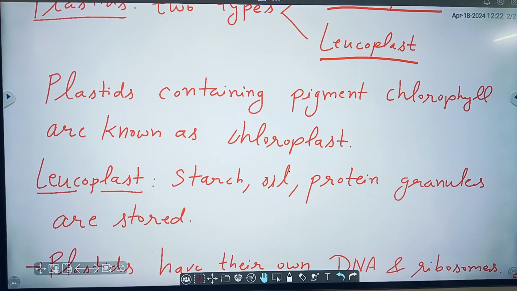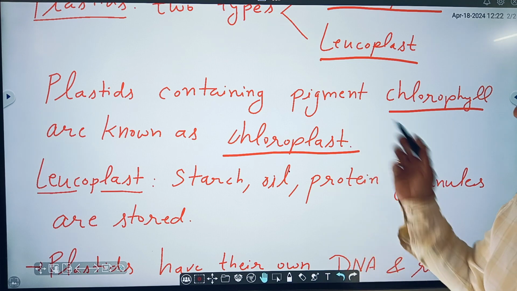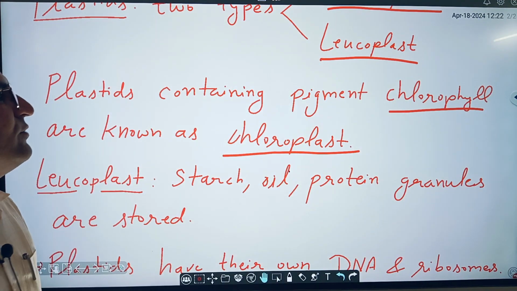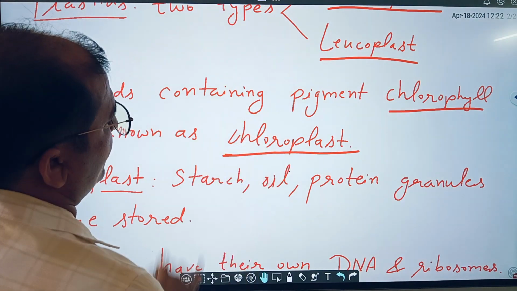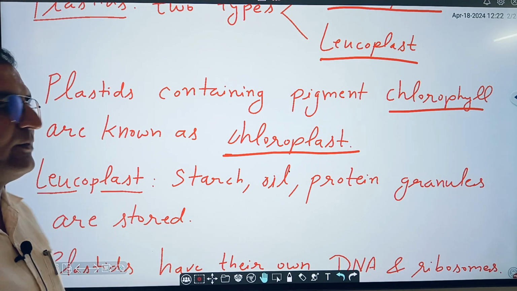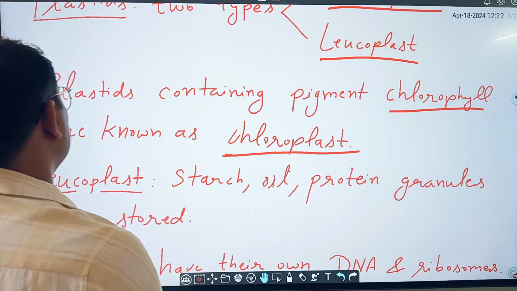The plastid which contains the pigment chlorophyll is known as chloroplast, which is present in the leaves of a plant and performs the photosynthesis reaction for manufacturing the food of the plant, that is done by chlorophyll.